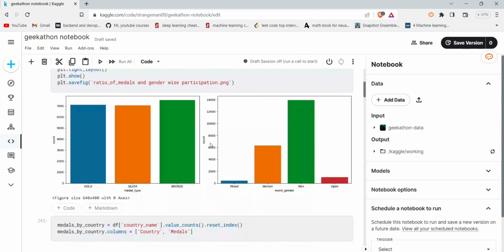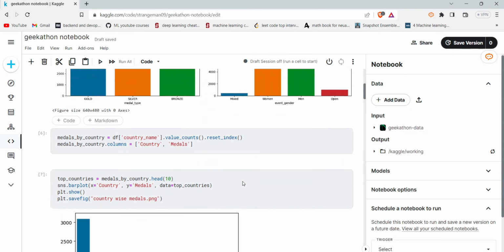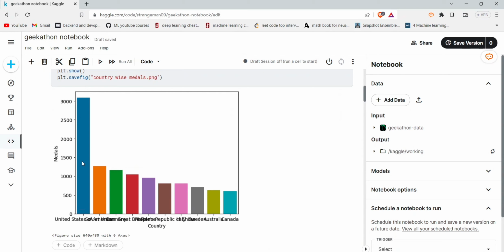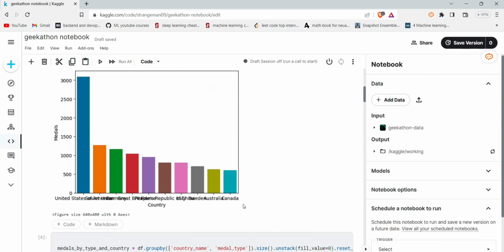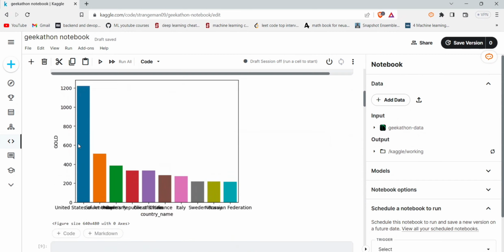We can see the medal count for gold, silver, and bronze, and also the overall medal count by each gender: men, women, and other genders. We can see the total number of medals won by each country. The USA is first in standing with around 3,000 plus medals, followed by the other countries. This graph is with respect to the gold medal.